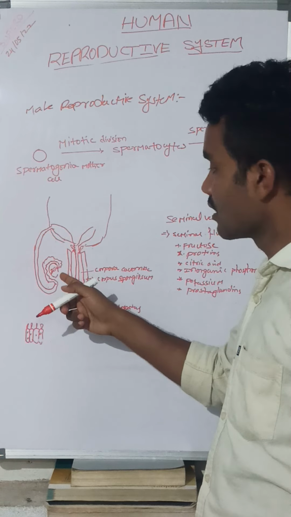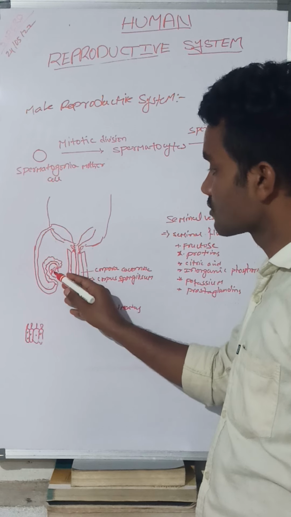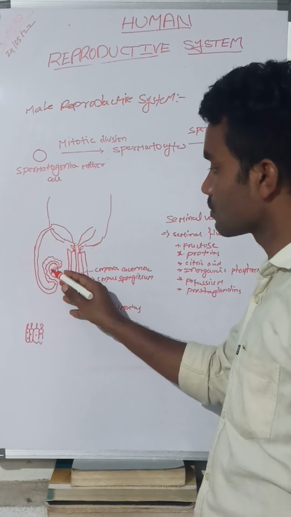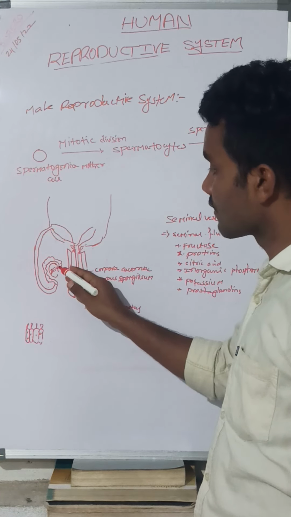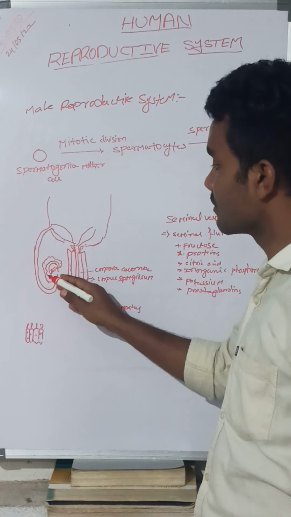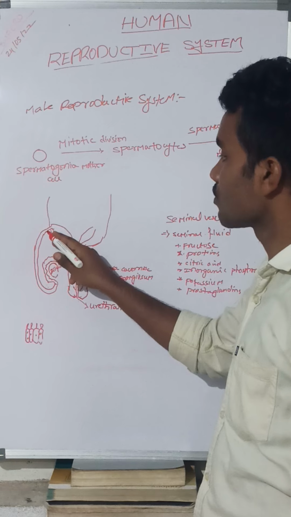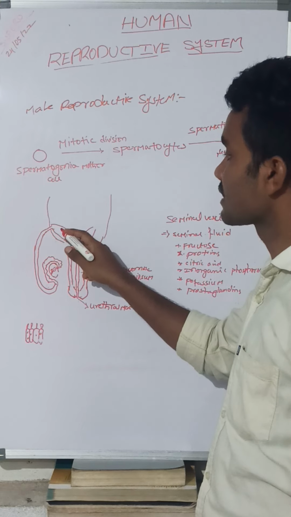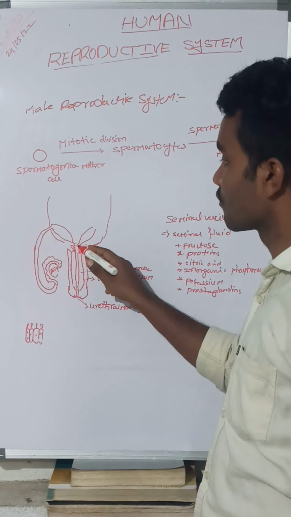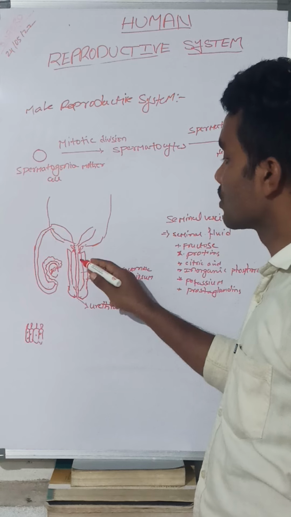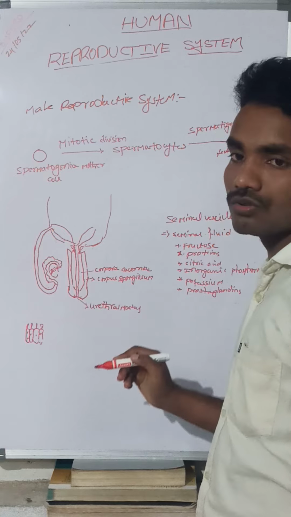One more time I am saying: from the seminiferous tubules, through the rete testis, the sperm passes into the vasa efferentia, then into the epididymis, then through the vas deferens, then into the seminal vesicles, which open at the prostatic urethra. From there it passes through the urethra and is ejaculated out through the urethral meatus.